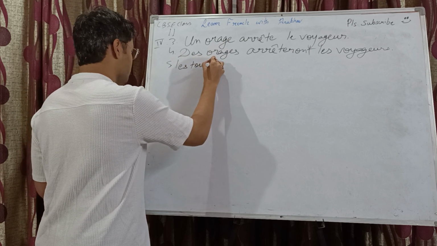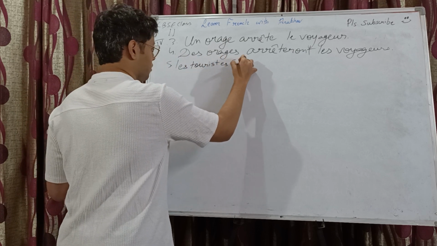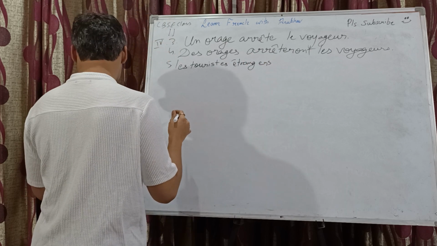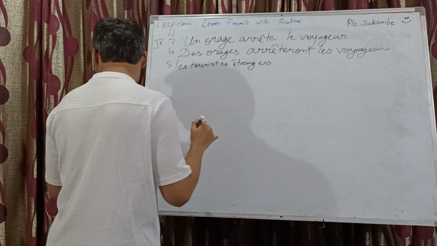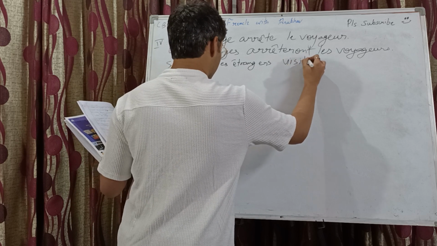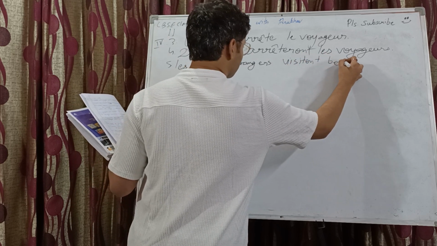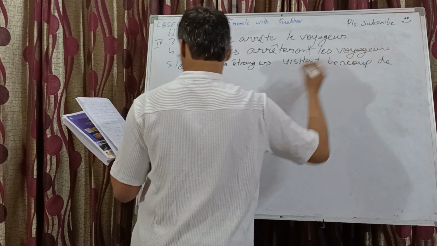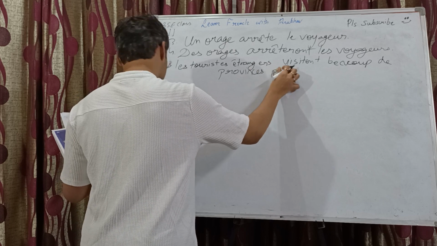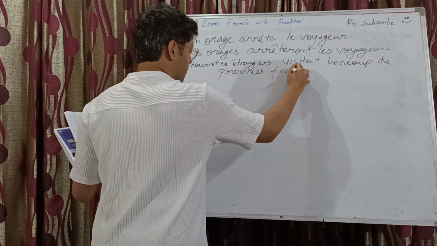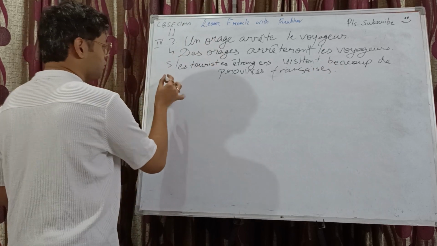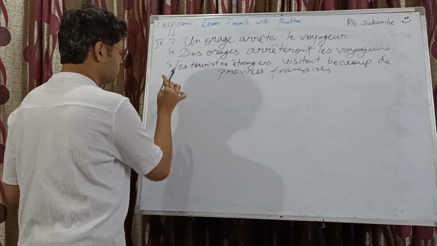So, les touristes étrangers visitent, it's sont visitées, so present tense, beaucoup de provinces françaises. The foreign tourists visit a lot of French provinces.